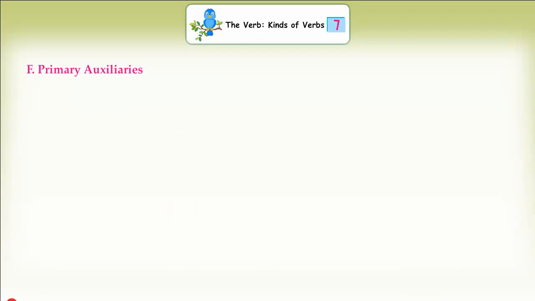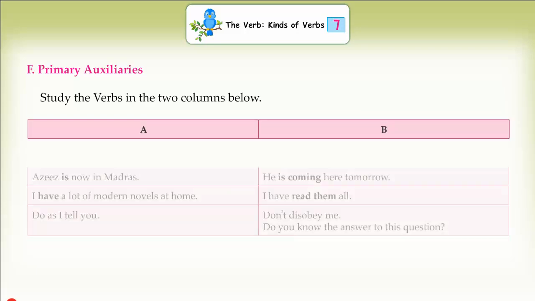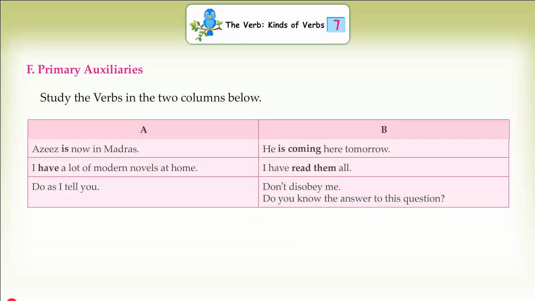F. Primary auxiliaries. Study the verbs in the two columns below. A. B. Aziz is now in Madras. He is coming here tomorrow. I have a lot of modern novels at home. I have read them all. Do as I tell you. Don't disobey me. Do you know the answer to this question?